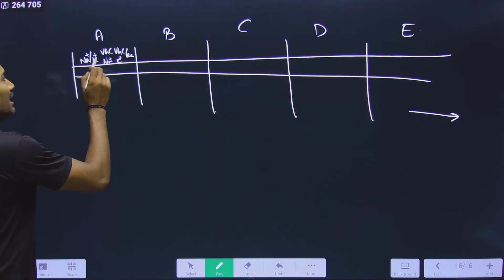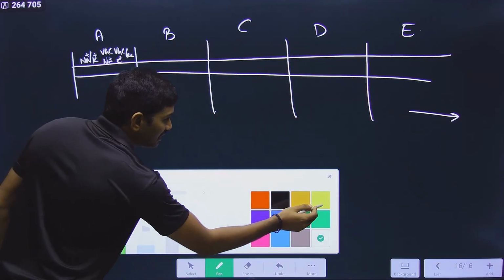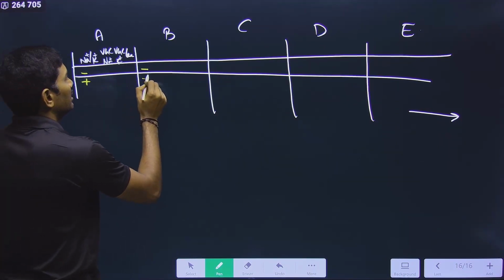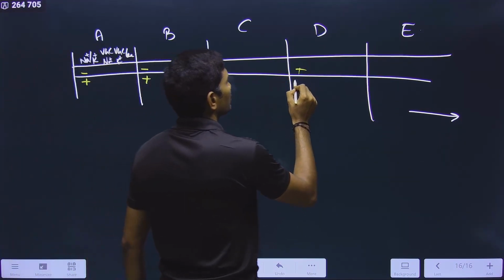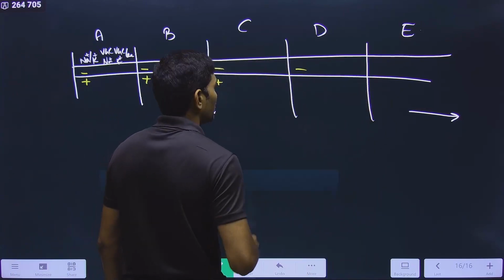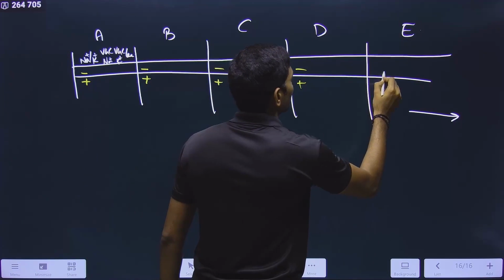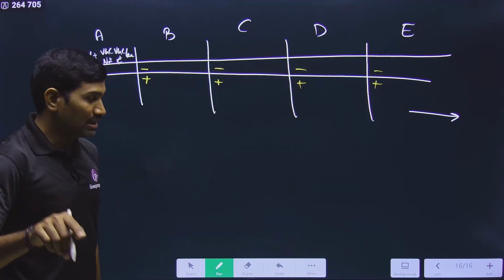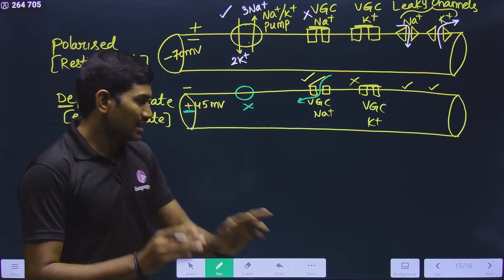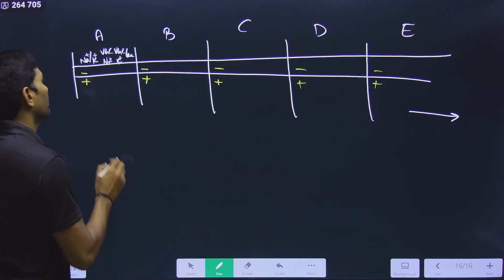Now observe carefully. Initially, what was there? Inside negative, outside positive, inside negative, outside positive, inside negative, outside positive. This is the resting state. Inside negative, outside positive. But because of this process, in one segment, what happened?